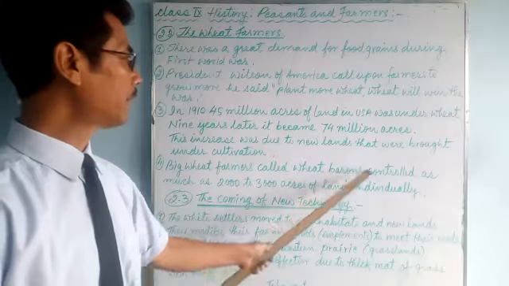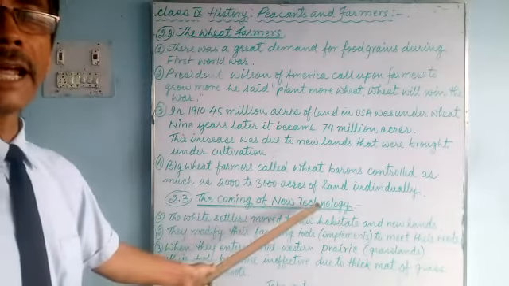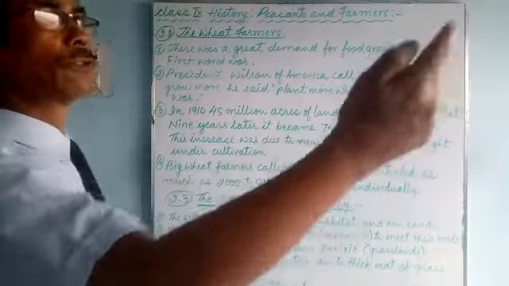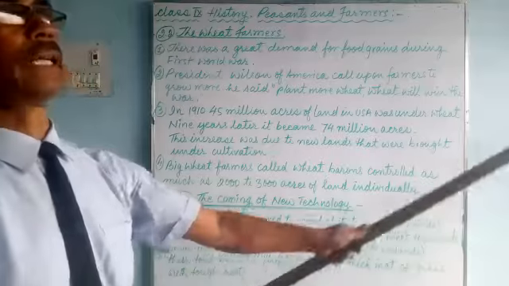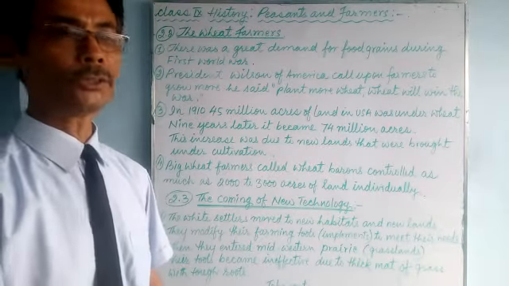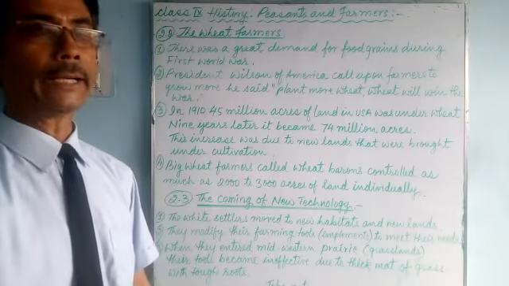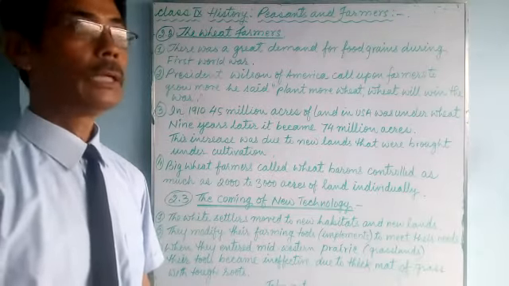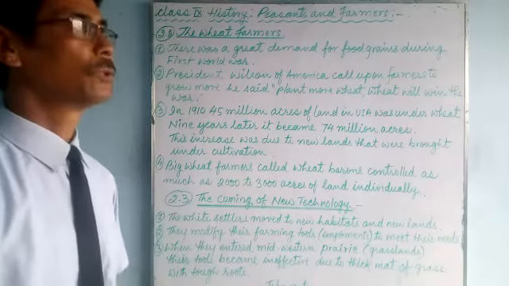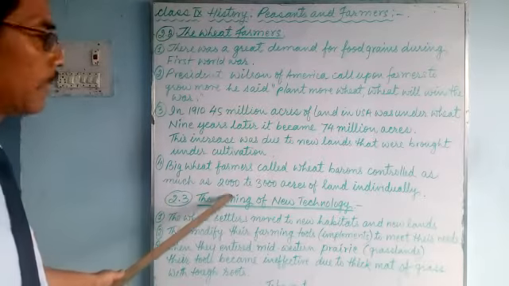Wheat baron means they controlled as much as 2,000 to 3,000 acres of land individually. Vast areas of land were under cultivation. Every individual possessed 2,000 to 3,000, sometimes more than that, 4,000 acres of land. Such huge lands. Now this is the last portion of 2.2.